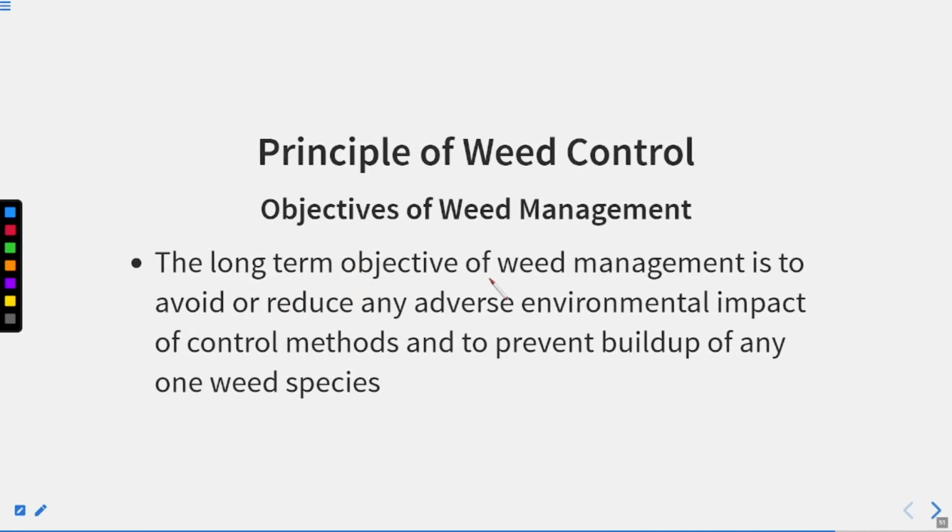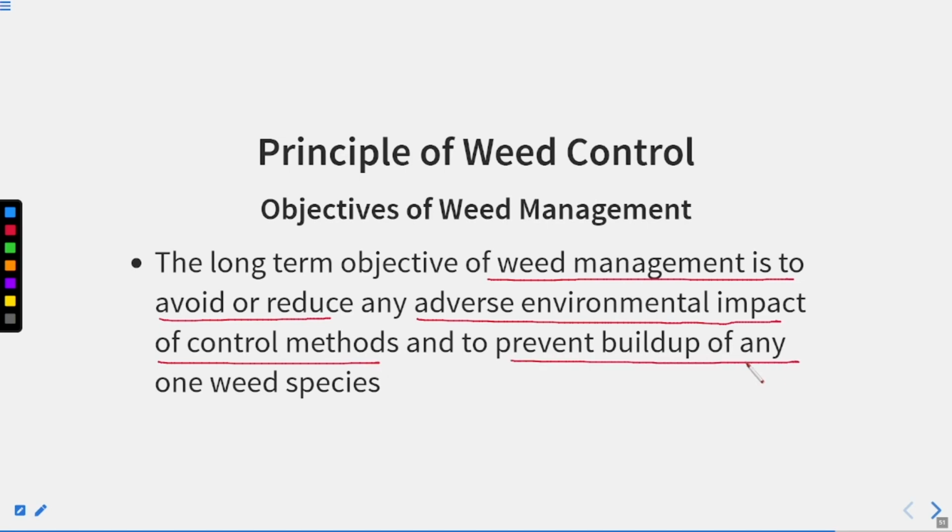The long-term objective of weed management is to avoid or reduce any adverse environmental impact of control methods and prevent the buildup of any one weed species. So this is the long-term objective: it must reduce any adverse environmental impact of control methods, and it should prevent the growth of a number of weed species.